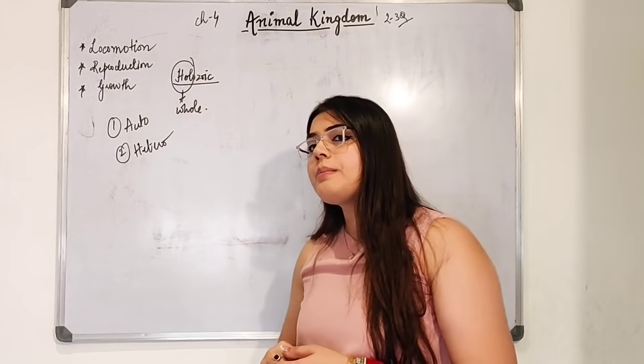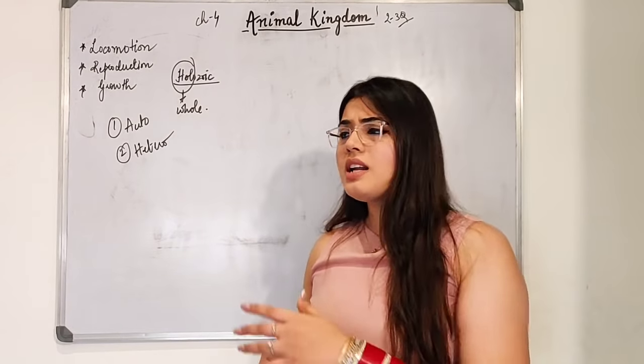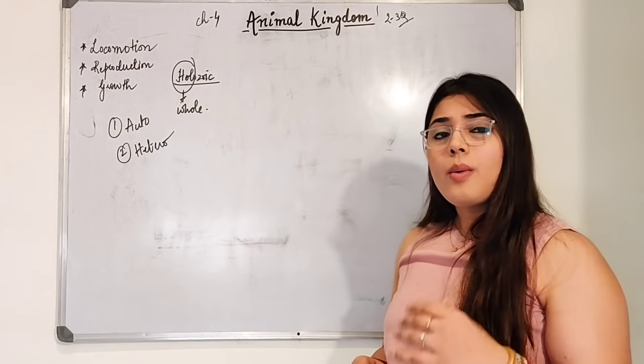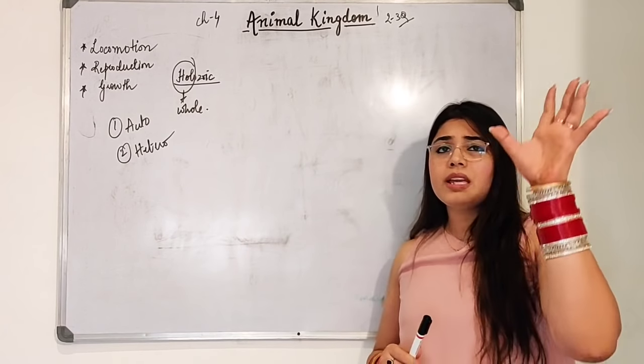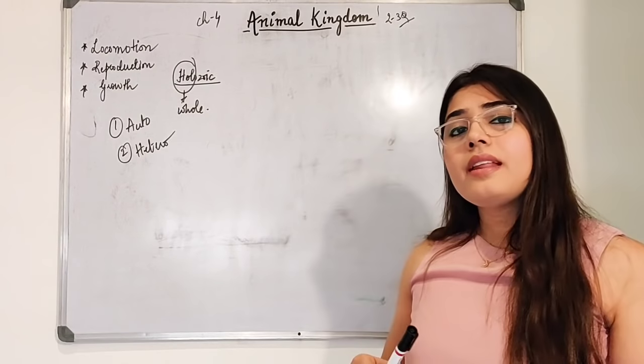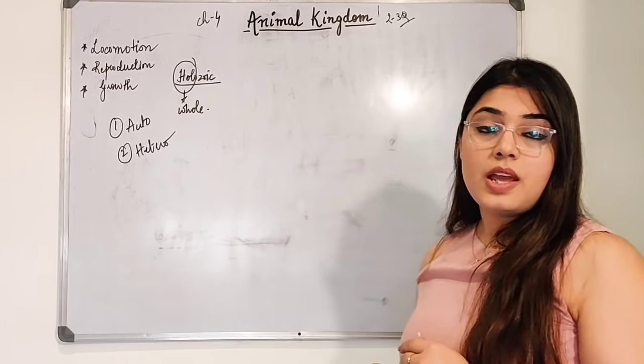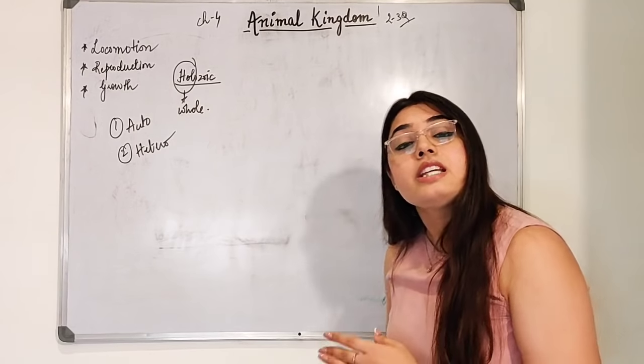Now there is a question: ma'am, why do we have to classify animals? Can't all the animals stay like this? Why are we increasing our work by making classification tables by different features? We are comparing them and classifying them because there is a diversity. Diversity means there is a variety of animals.